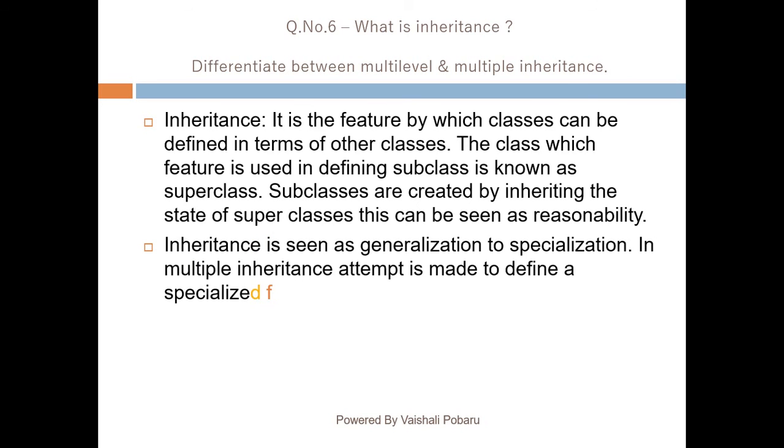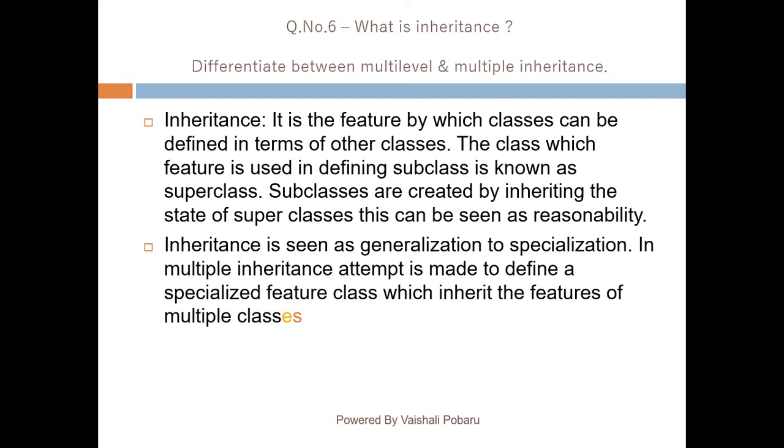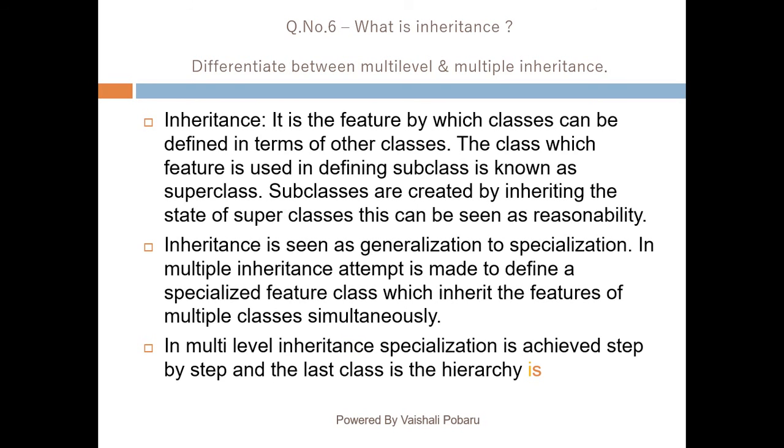Inheritance is seen as generalization to specialization. In multiple inheritance, an attempt is made to define a specialized class which inherits the features of multiple classes simultaneously. In multi-level inheritance, specialization is achieved step by step and the last class in the hierarchy is the most specialized.